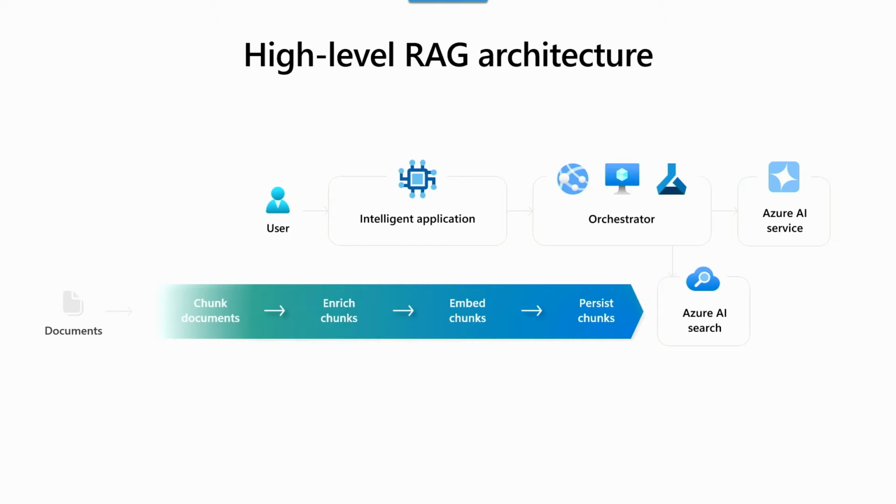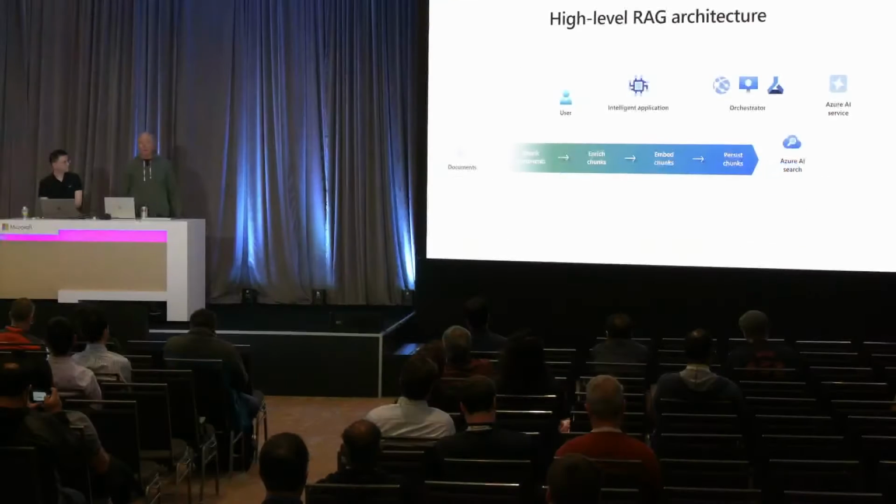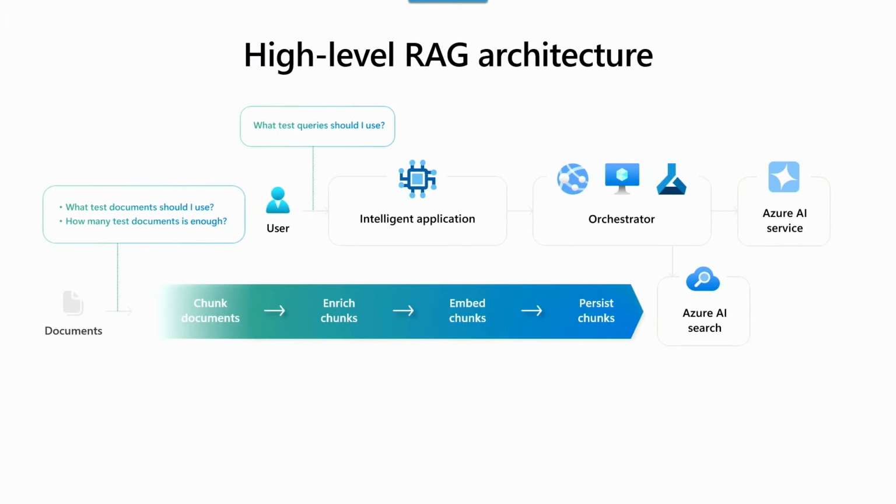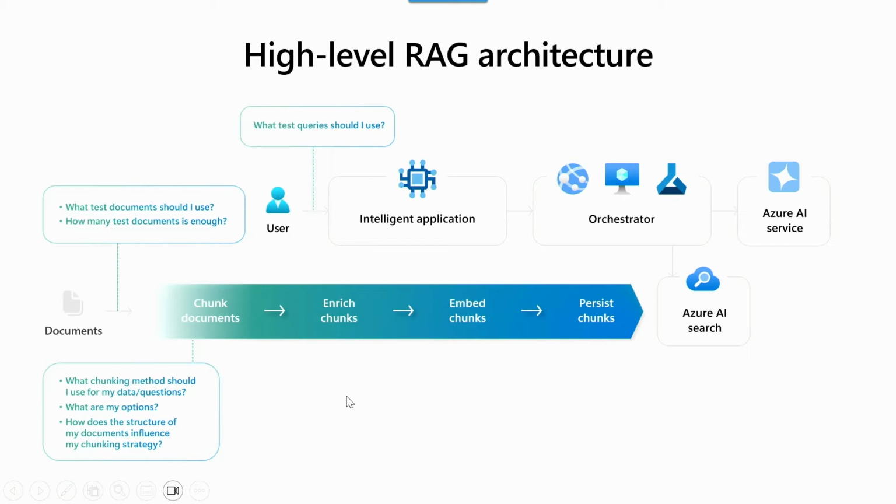And while this might look simple, the devil's in the details. With every step you see here, there are going to be questions that come about. What test queries should I use? What test documents should I use? How many is enough? What chunking strategy should I use? What are the chunking strategies? And how does the structure of my documents influence the strategies that I'm going to be using to chunk when I'm enriching?